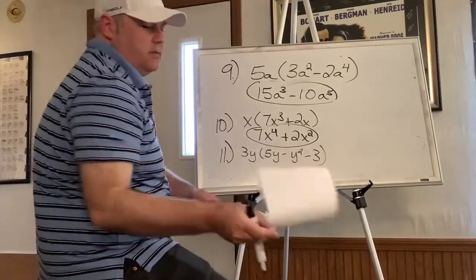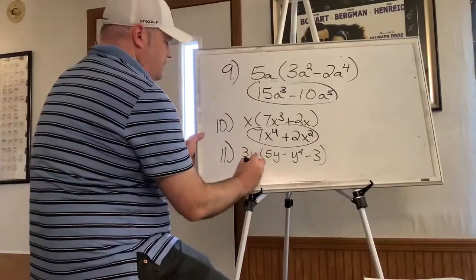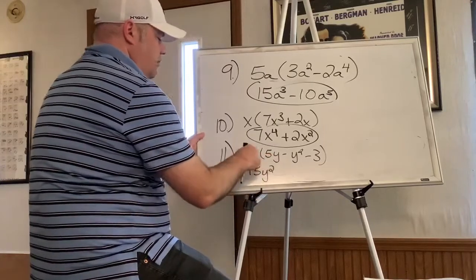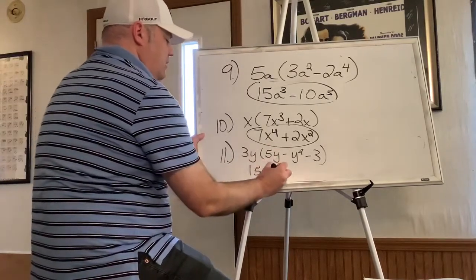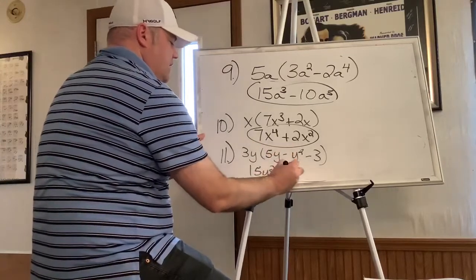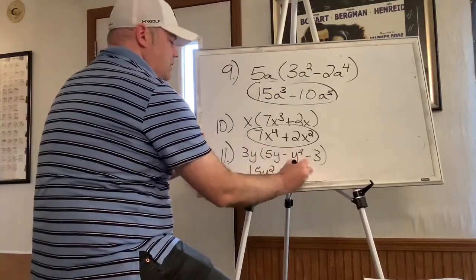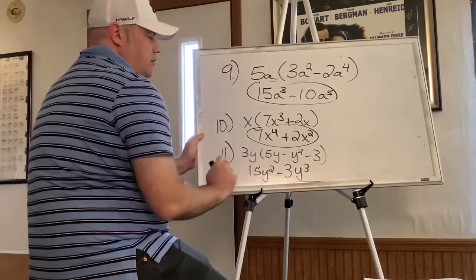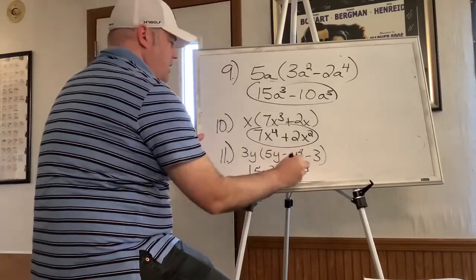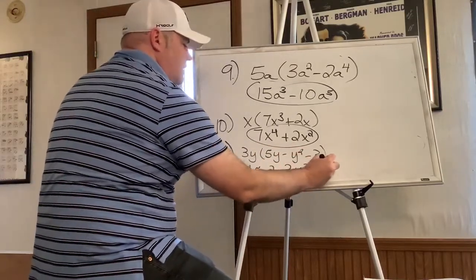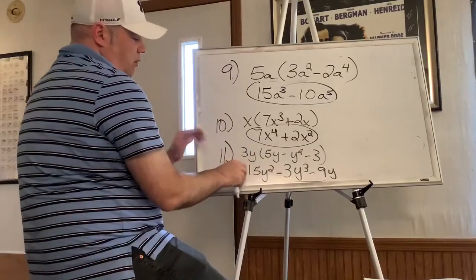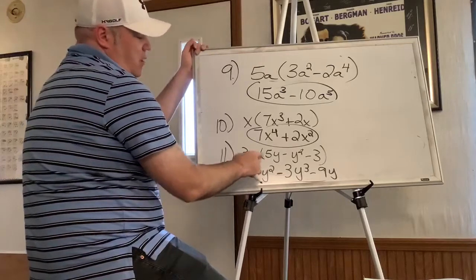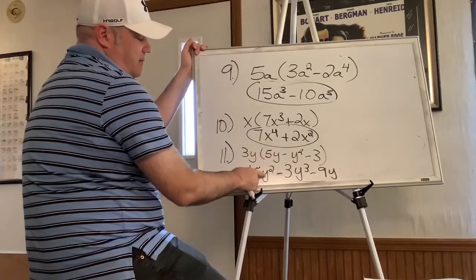okay, was 3 times 5 is 15y squared, because it's y to the first plus y to the first. And then 3 times negative 1 is negative 3y to the third. You're going to add 1 plus 2. And then 3 times negative 3 is negative 9. And you got to keep that y there. You can't just lose that y. So once again, this is 3 times 5, y times y, which is y squared.